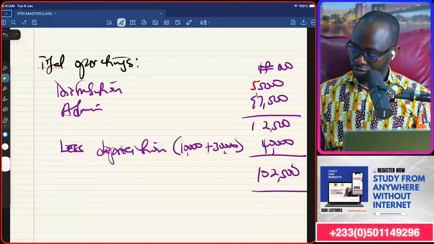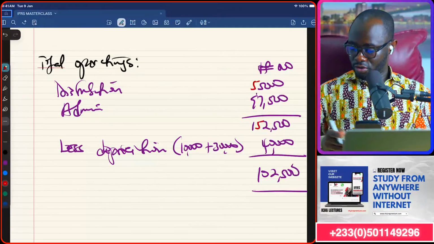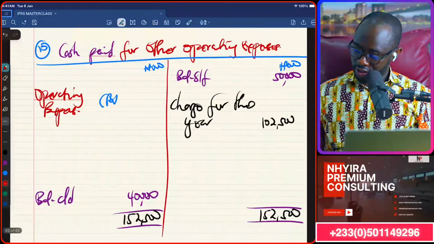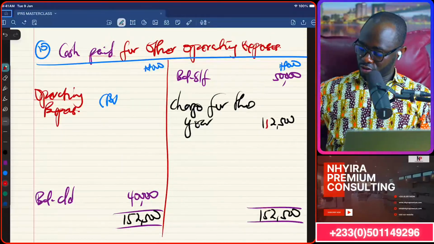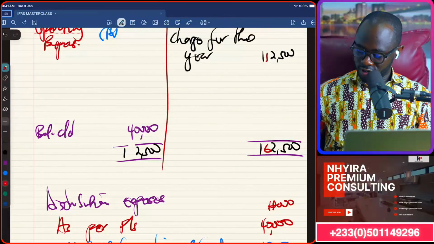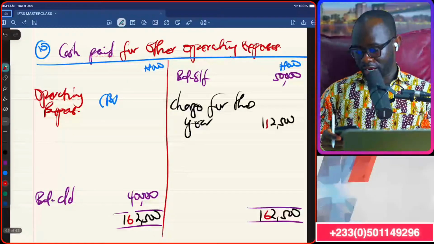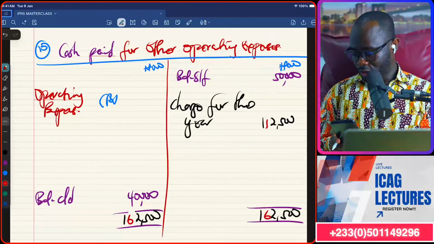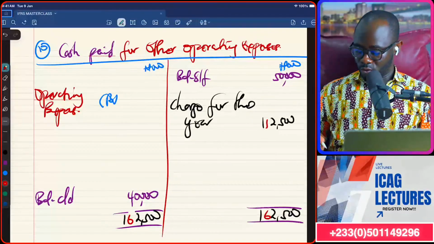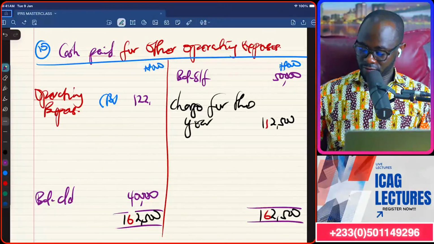That's 152. So it will become 112. So that is what we will bring here, 112. So it becomes 162. So that my balancing figure, 162,500 minus 40,000 will become 122,500.